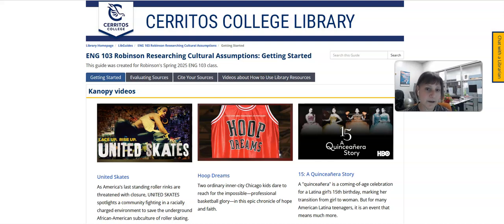I wanted to give you a quick tour of the research guide that we've created for your class, just to make sure that you know how to use it. So right now we're looking at the first page of the research guide for Professor Robinson's class.